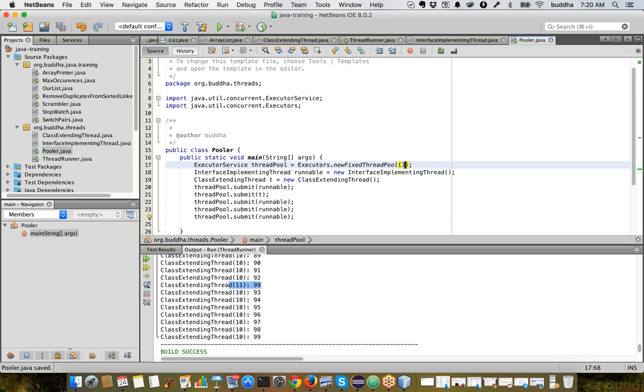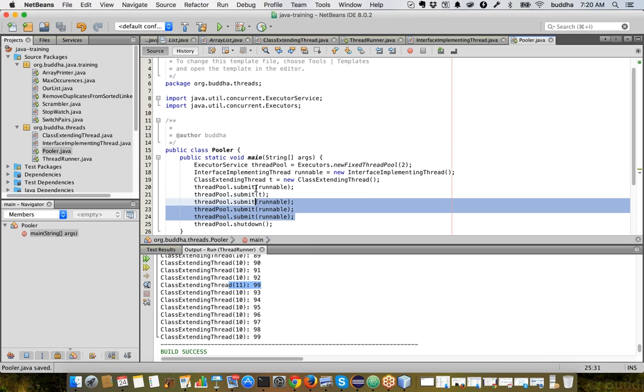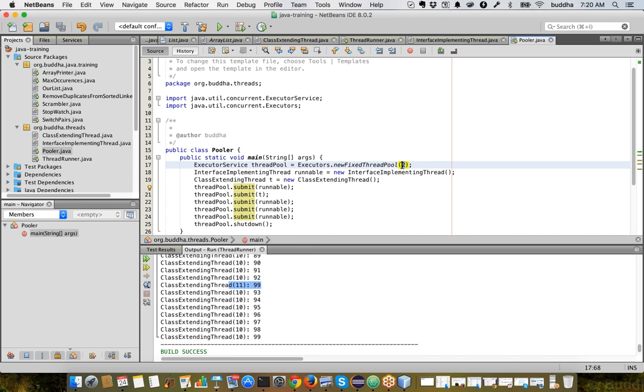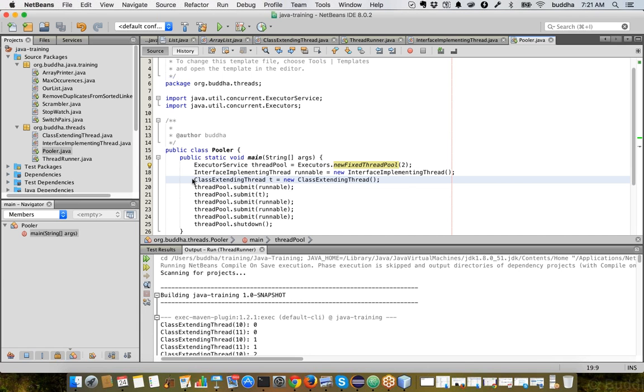So now let's just give it 2 so that we will be able to observe it, and then threadPool.shutdown. Now, what really happens is that 5 threads are submitted to this. Because we mentioned 2 here, only 2 threads will be executing simultaneously. Now let's execute the program and see what happens.